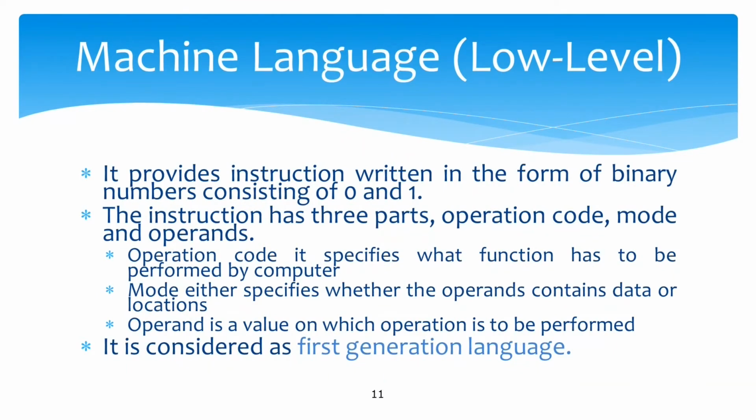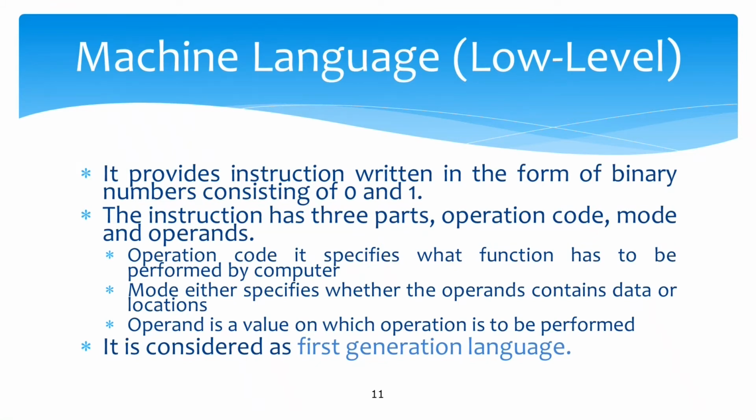The third category is called machine language or low level language. It provides instructions written in the form of binary numbers consisting of 0 and 1. That is why it is called low level programming language or machine language. The instruction has three parts: operation code, mode and operand.